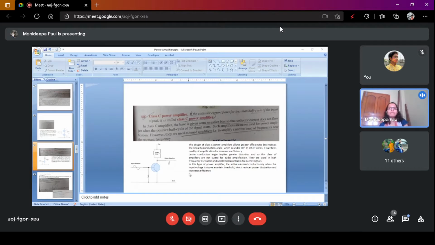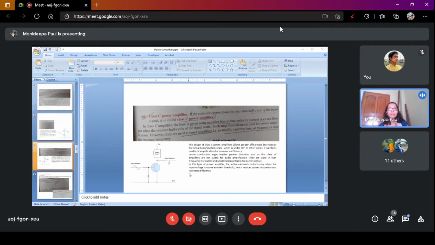This is the basic difference. In case of class A, when we apply input signal, both positive and negative half, we get both positive and negative half in the output signal. Class B, we apply both positive and negative half, we get only one half of the cycle, that is a positive half, reverse in phase.